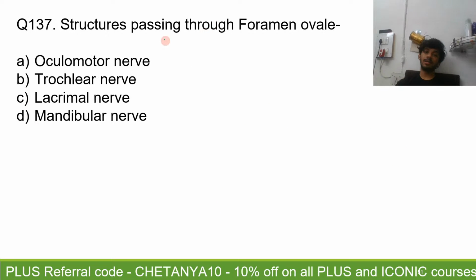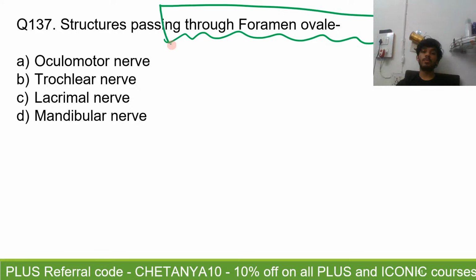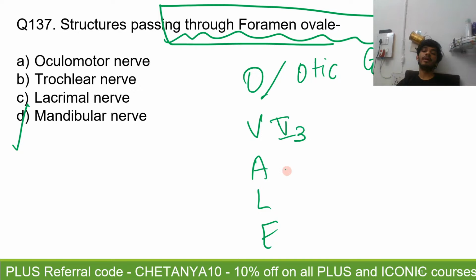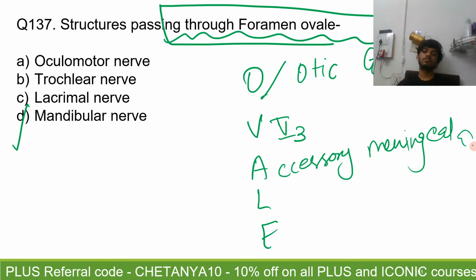Question 137 is about the structures passing through foramen ovale. As I have already told you, the foramen ovale gives passage to the mandibular nerve, and the mnemonic for structures passing through foramen ovale is OVALE, where O is not a structure passing, it refers to the otic ganglion. It is closely related to the mandibular division of trigeminal, which passes through the foramen ovale. A is accessory meningeal artery. And you have to know what is L and what is E. Very easy. E is always emissary vein.